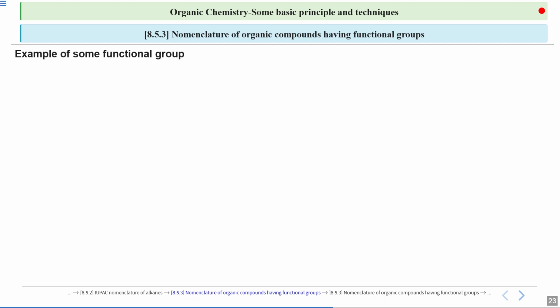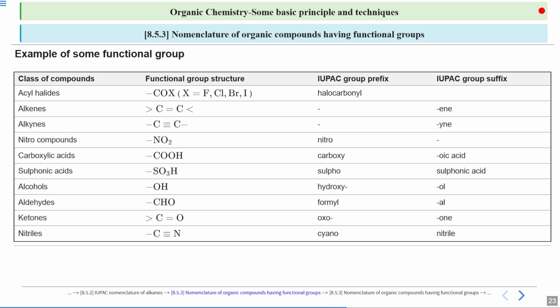Here are some examples of functional groups. If we have a double bond between two carbons, the functional group is alkene, triple bond is alkyne. If a nitro group is present, we call it a nitro compound. Similarly, for COOH, we have carboxylic acid, sulfonic acid for SO3H, and so on.